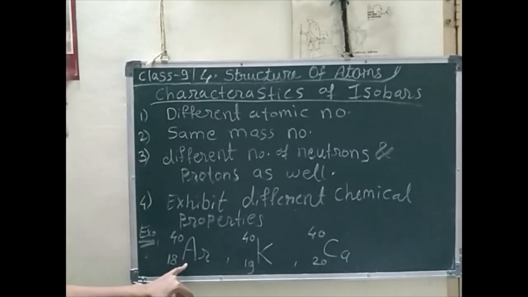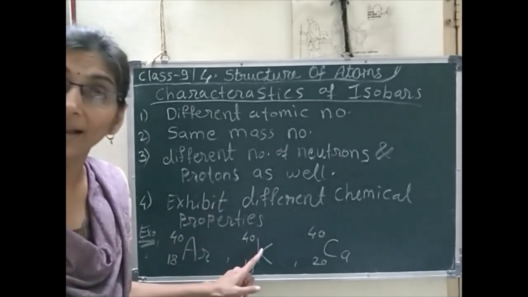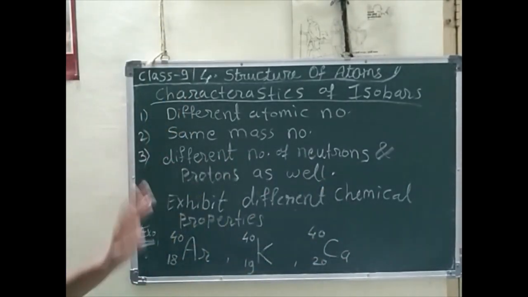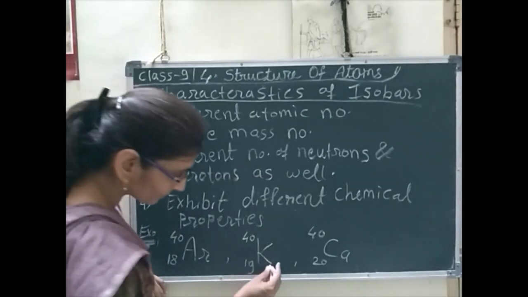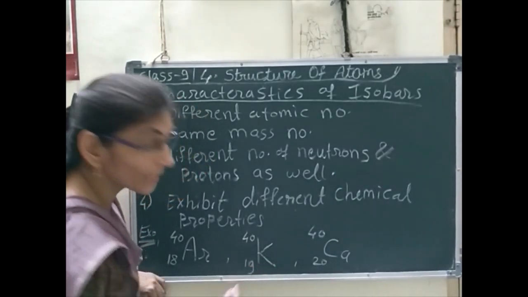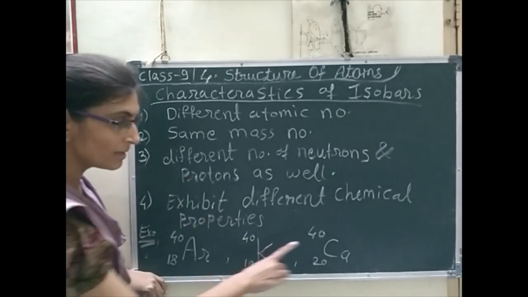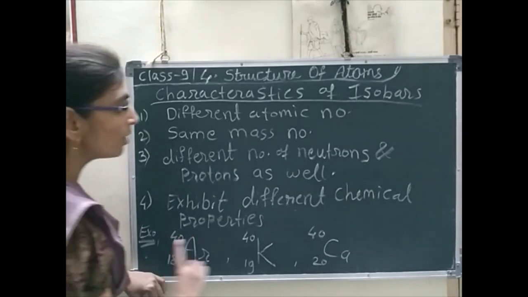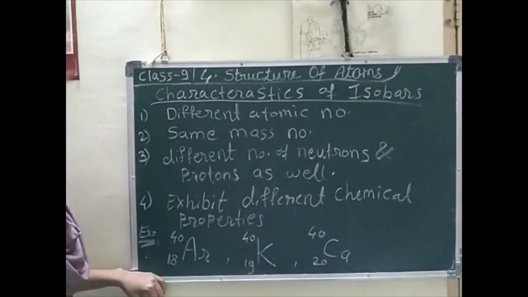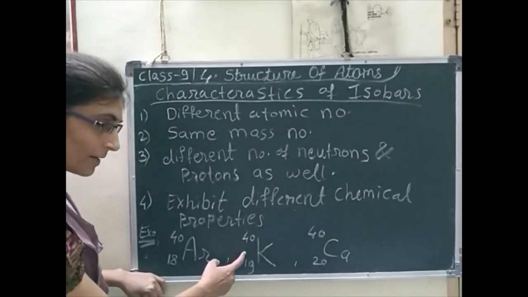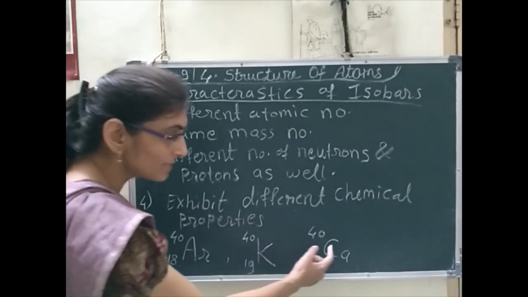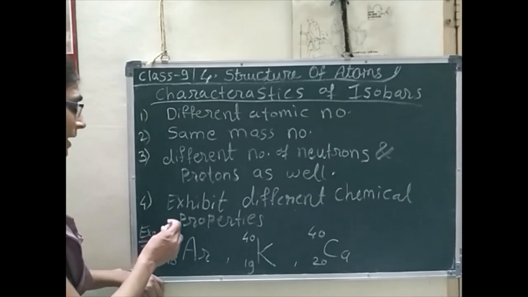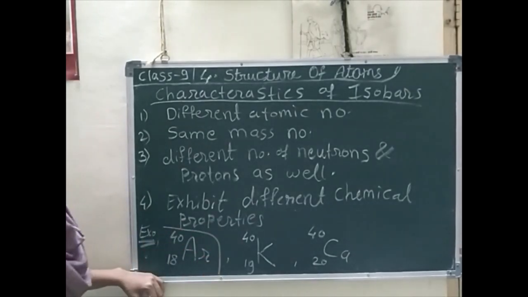Argon is an inert gas, potassium is an alkali metal, and calcium is an alkaline earth metal. Very sorry, note down that correction. All these three elements have very different nature. One is very reactive, one is comparatively less reactive, and one is totally inert in nature.